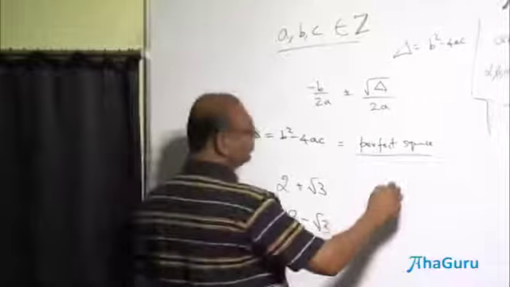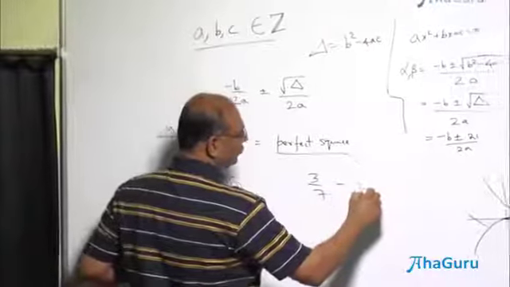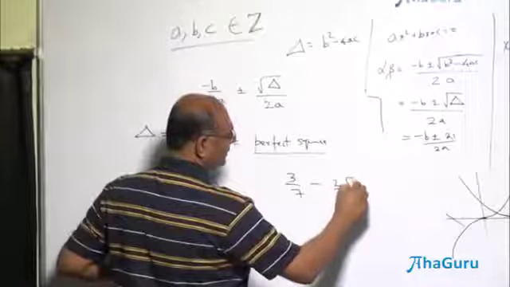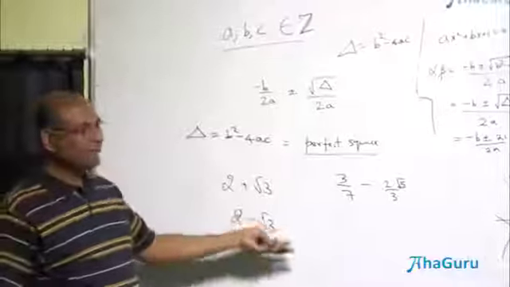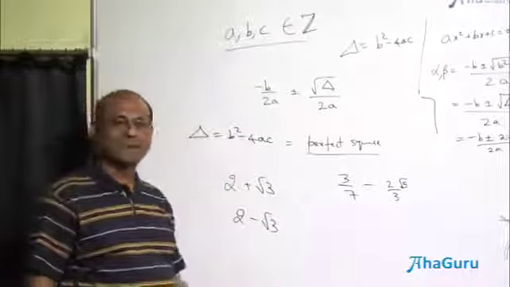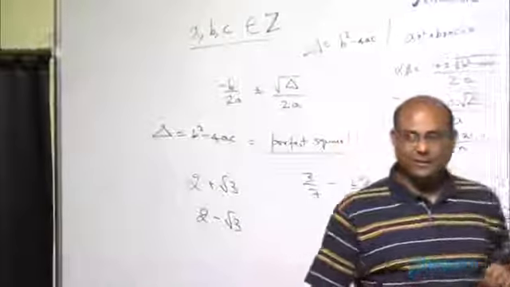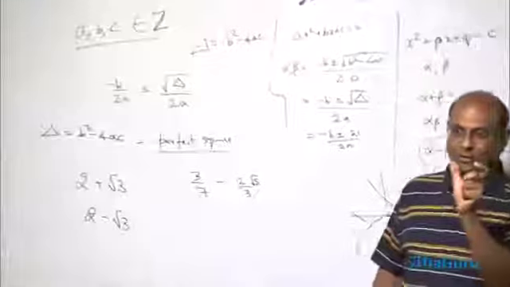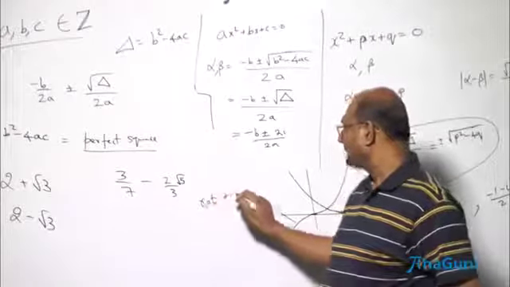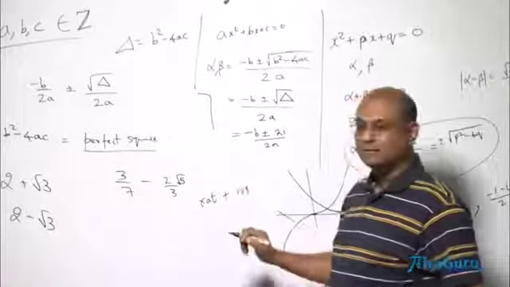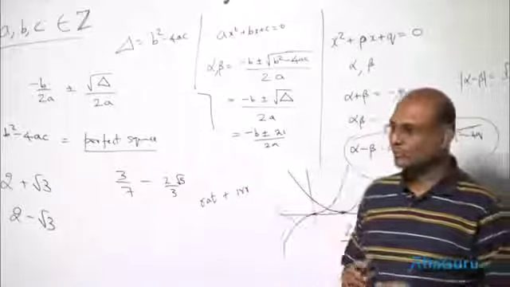Suppose I tell you that one root was 3 by 7 minus 2 by 3 root 5. What is the other root? 3 by 7 plus 2 by 3 root 5. Okay? So it's very straightforward. Once you know one root and the root has a rational plus irrational part, the other one has the same rational part and minus the same irrational part. And that's also useful. Okay?